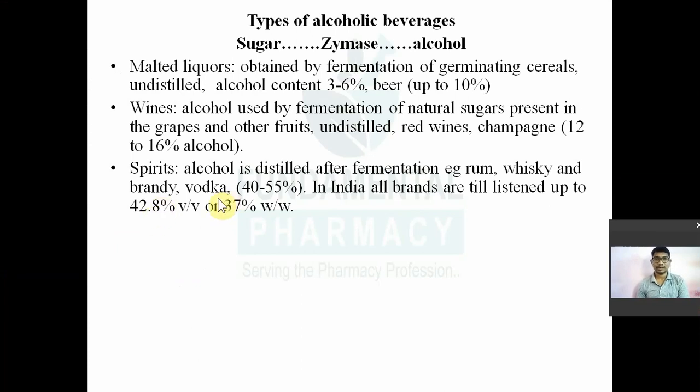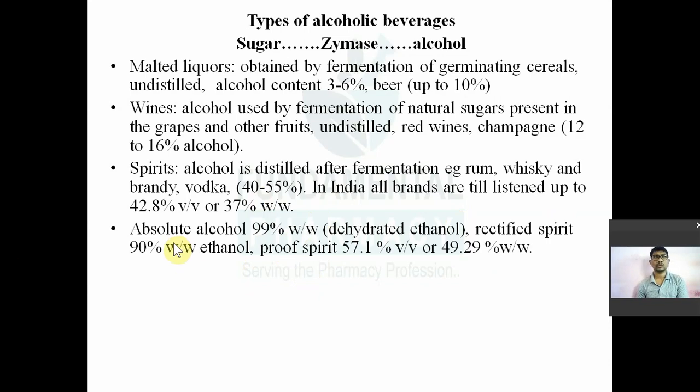Now spirits are nothing but the alcohol which is distilled after fermentation of the mother liquor. For example, rum, whiskey, brandy and vodka, all that. So normally 40 to 55% alcohol is present over there, in whatever brands are available for drinking. Okay. So in India, all brands listed should have 42.8% volume by volume or 37% weight by weight of ethyl alcohol. Most of the time alcohol means ethyl alcohol, because this ethyl alcohol is present in the different kinds of beverages, and we are going to discuss the pharmacology and intoxication and all that. Now absolute alcohol, what do you mean by absolute alcohol?